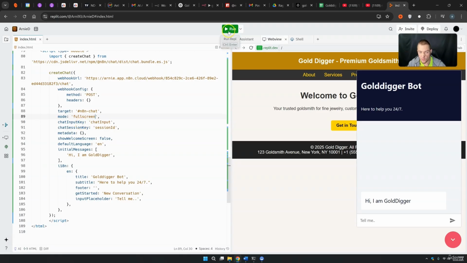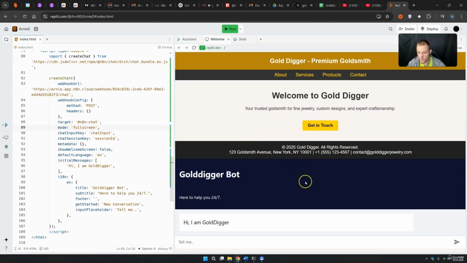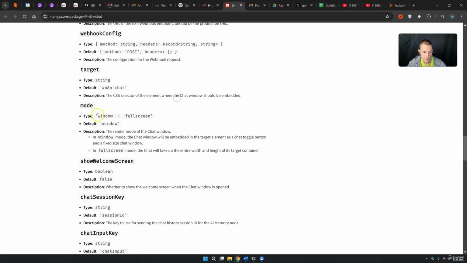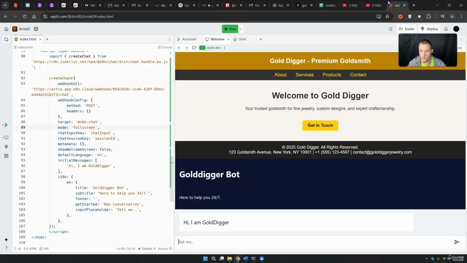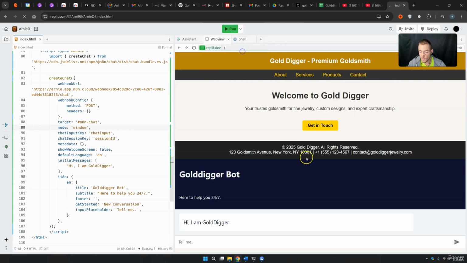And I want to show you what happens right now. I make this a little bit bigger. We press run. Sometimes we have to reload. And now you see that our chatbot is down here as a full screen. So it's no longer a bubble that pops up. It's a full screen with this window. And here you can type in your questions. But most of the time people like window more. So you can simply copy this window, come back here, and insert once again here window, press run, and then we have our old configurations back, of course.